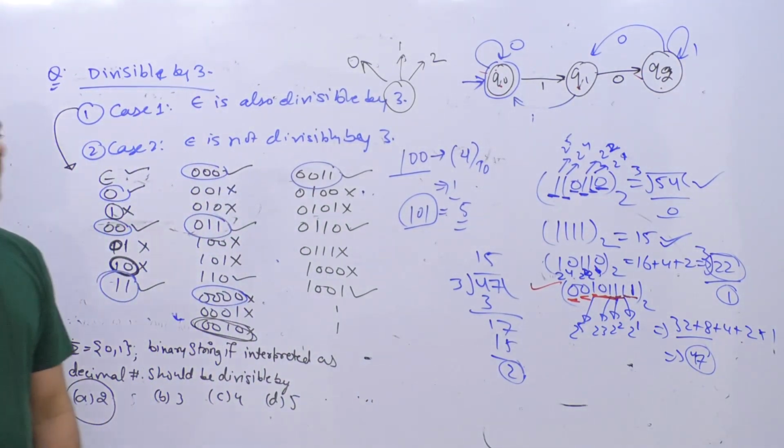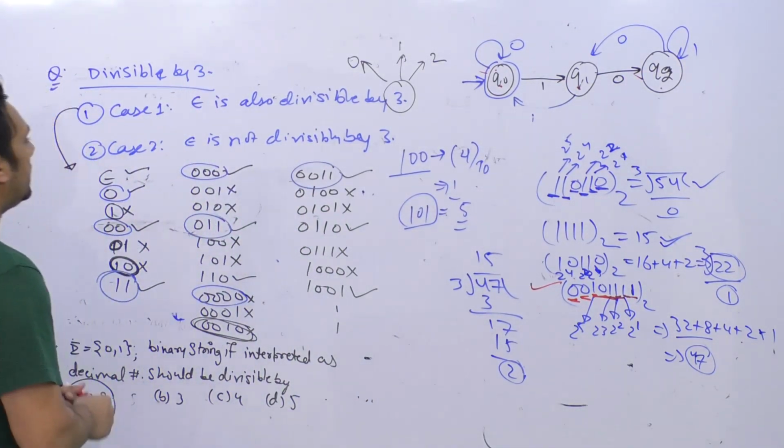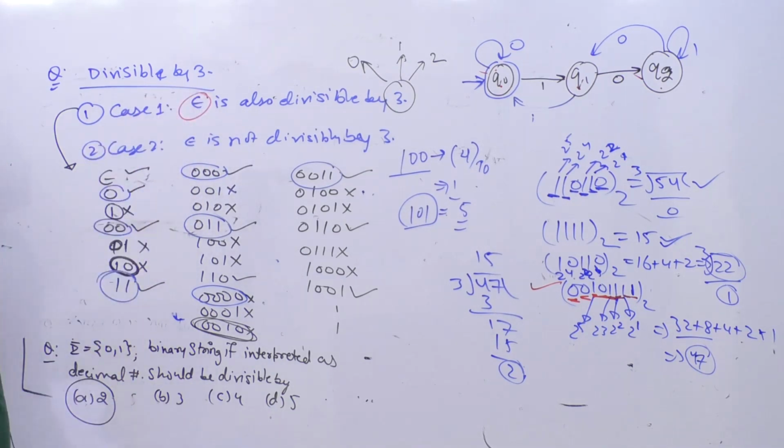So this was the first case when we assume that even epsilon is divisible. In the first case we just assume that even epsilon is divisible. But if you take the second case, here we are assuming that epsilon is not divisible. So for the second case you have to create a different diagram.